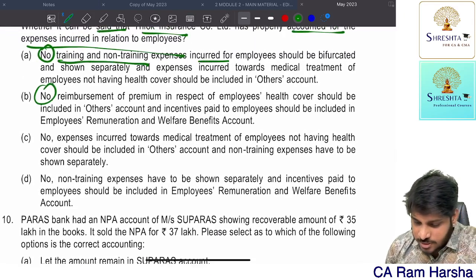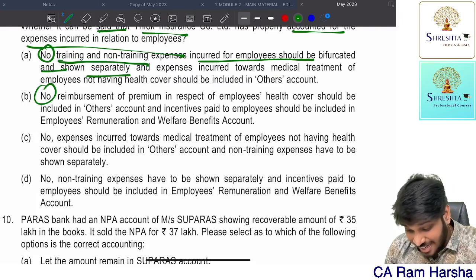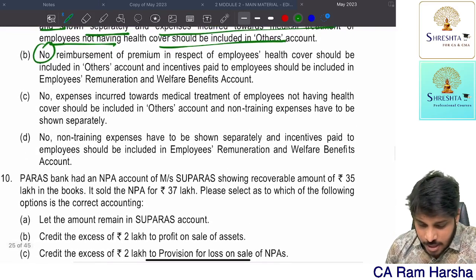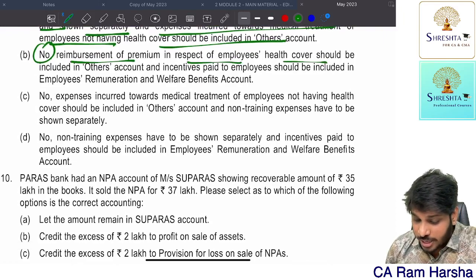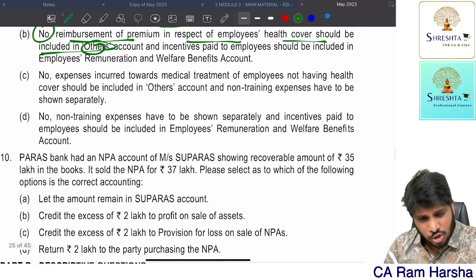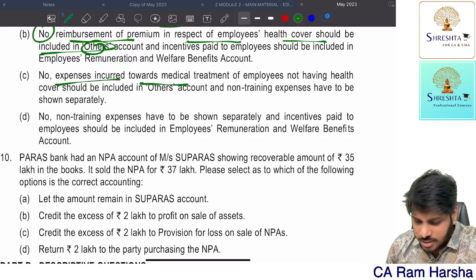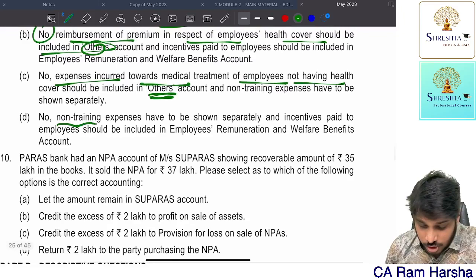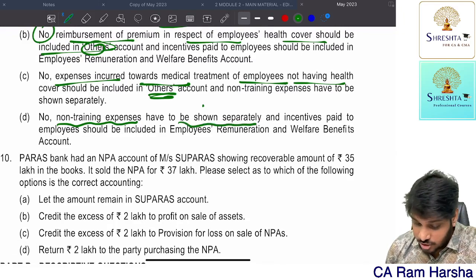Training and non-training expenses incurred should be bifurcated and shown separately, and expenses incurred on medical treatment of employees not having health cover should be... no, that is wrong. Reimbursement of premium in respect of employee health cover should be included. Others, no, that should be included. Expense incurred towards medical treatment of employees not having any health cover, no, that is also wrong. Non-training expenses have to be shown separately, which is correct.